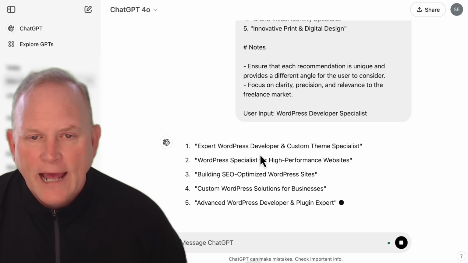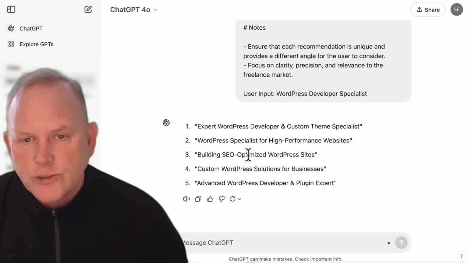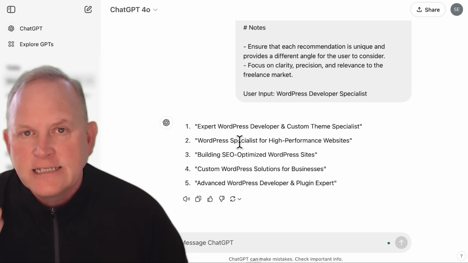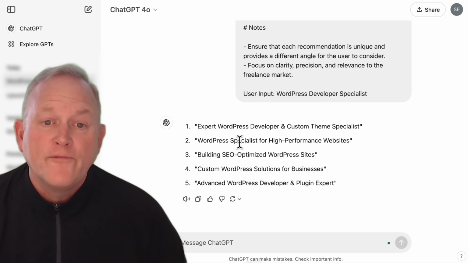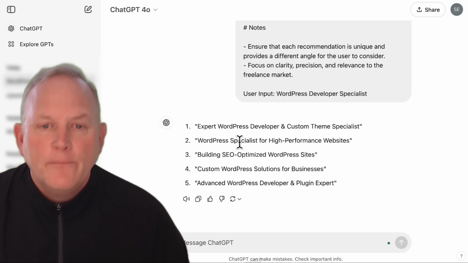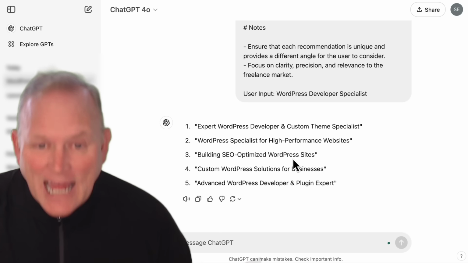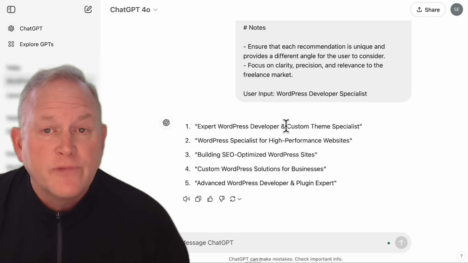So we scroll on down here. Boom, look at that. There's my 5 recommendations. It uses words like expert, specialist. But what I really like about this is it's giving you some options about clarity so that you can be very focused. So for instance, let's say you do build SEO optimized WordPress sites. Building SEO optimized WordPress sites is a great title. It tells clients exactly what you do. Maybe you are a theme developer, so custom theme specialist.